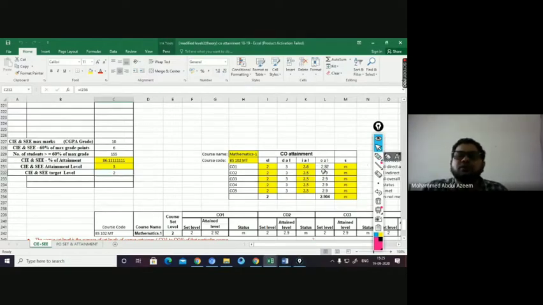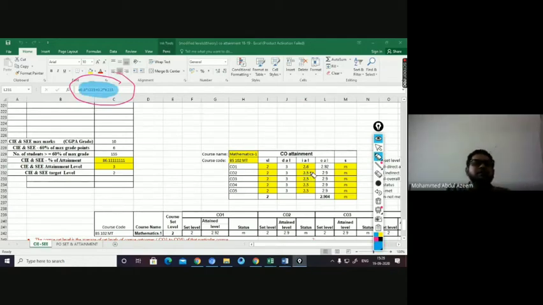You can see the formula for this. 80% of this and 20% of this will give you the overall attainment.